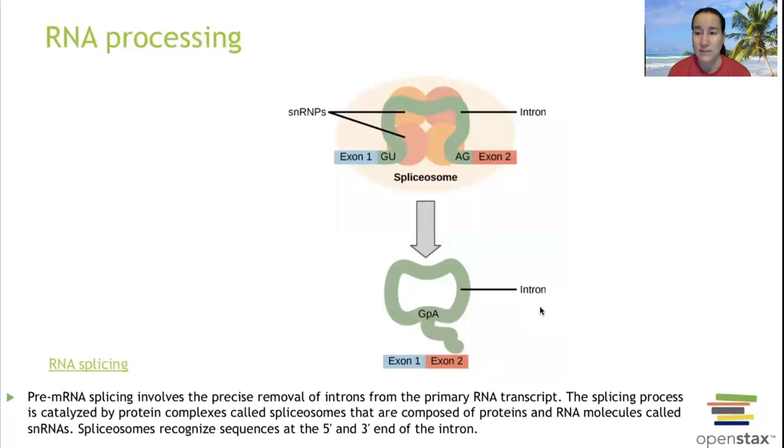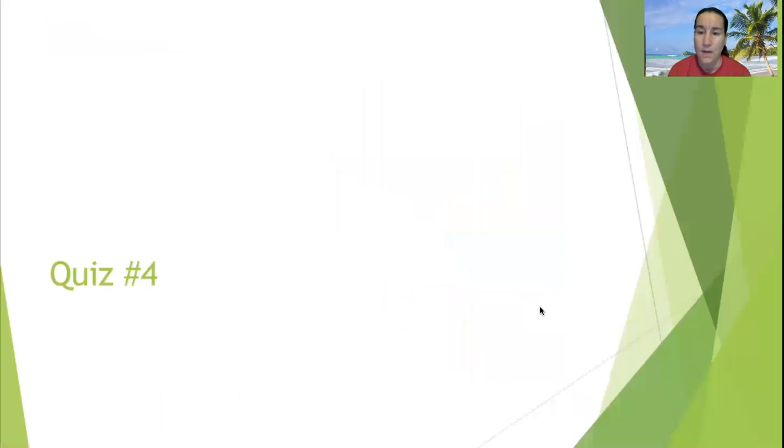Here is that spliceosome I was telling you about that cuts out the introns and gets rid of them. So it's just going to cut them out, and now we have nothing but exons in the end. And there's another video going through this to tell you how that happens if you want all the details. Moving on to the next section,